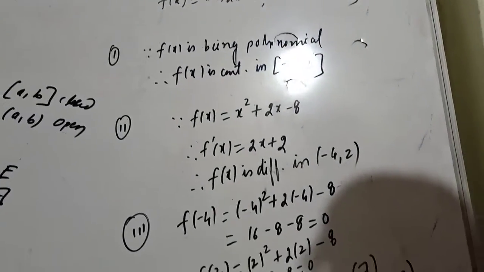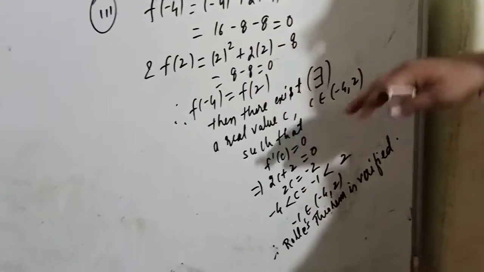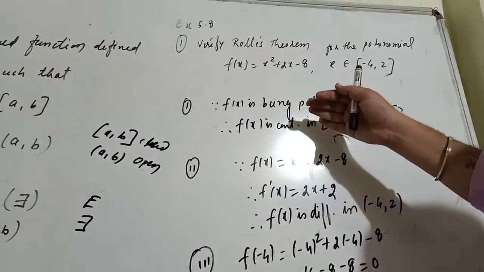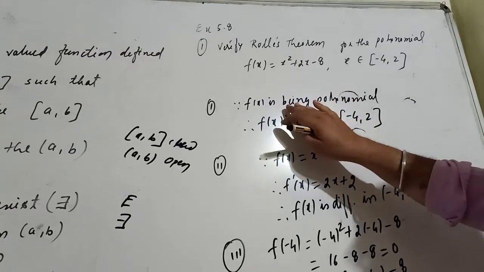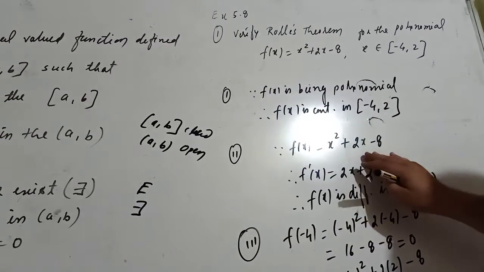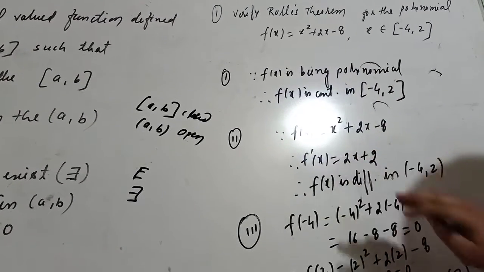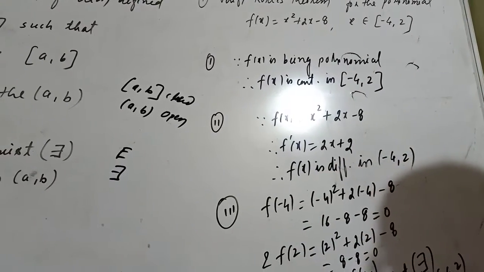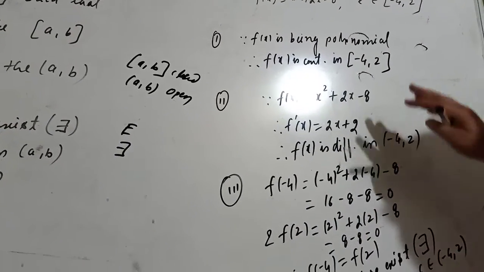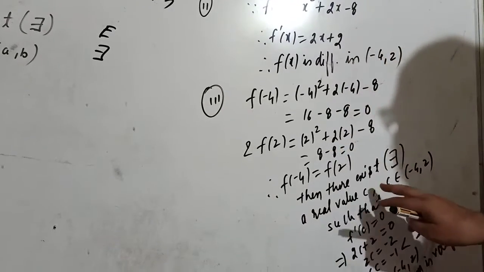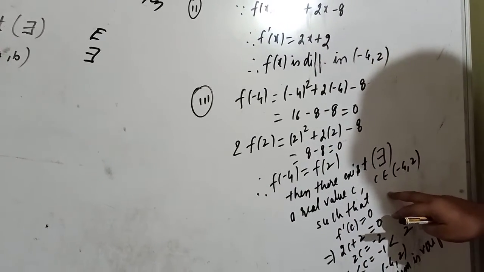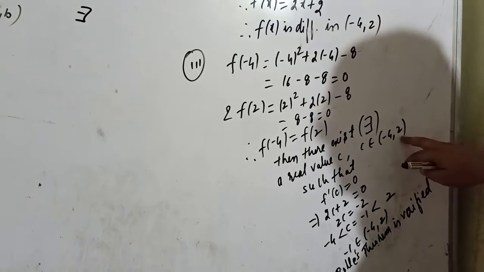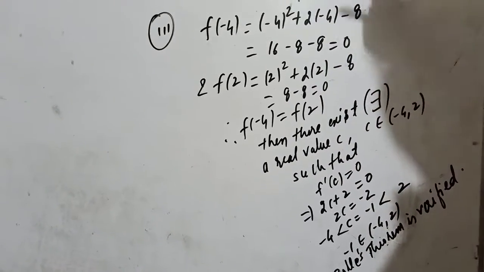I have seen some of the students directly write f(x) is continuous and differentiable. No, you have to show why it is continuous, why it is differentiable. You have to show differentiation. Thereafter use the third condition, f(a) equal to f(b). All 3 points are satisfied. Then there will definitely be a value of c in the open interval -4 to [b]. आपको इस ओपन इंटरवल में एक रियल वैल्यू जरूर मिलेगी.